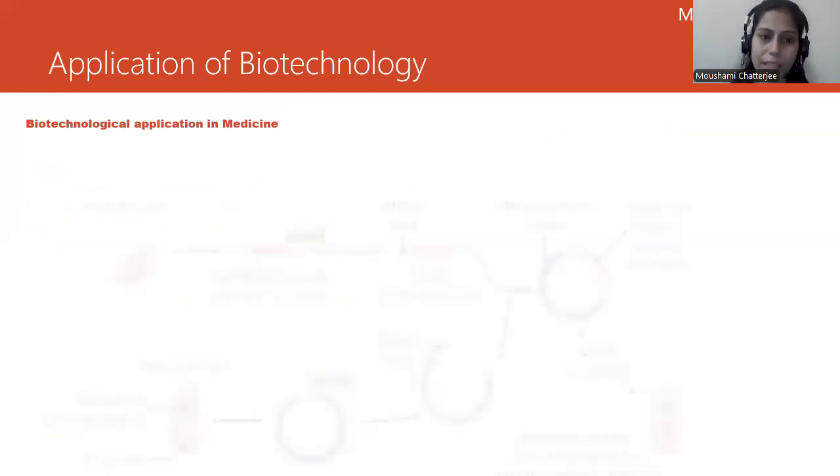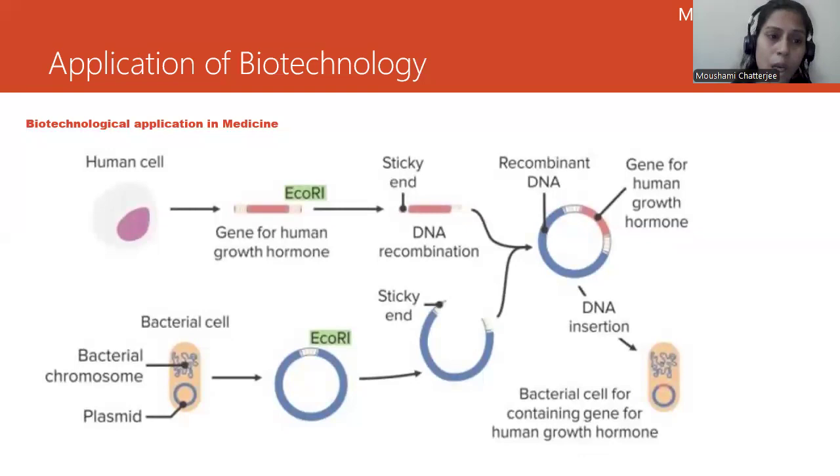Okay, let's proceed to the next part. Now, let's understand this mechanism. This is how they have it over here. The example shows a gene of a human growth hormone, right? So we have been using it for the correction or treatment of growth hormone deficiency in humans. So let's understand what we have done over here.